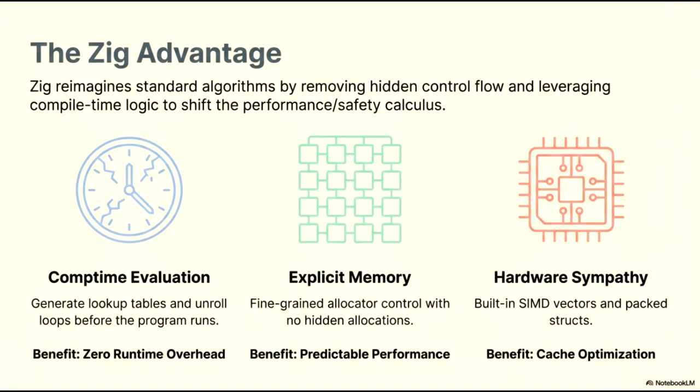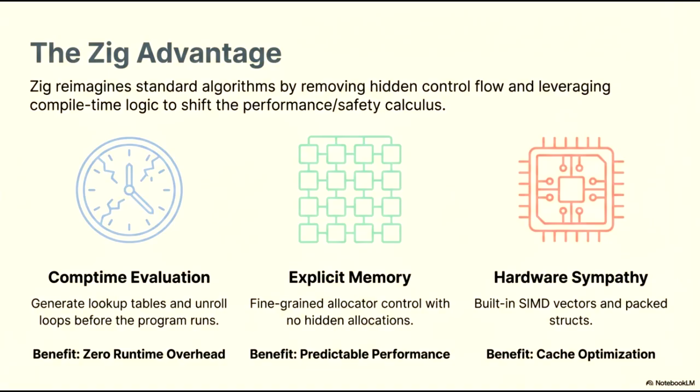Next is explicit memory management. Zig provides fine-grained allocator control with absolutely no hidden allocations. This transparency ensures that memory behavior is always intentional and visible, leading to highly predictable performance across your applications.